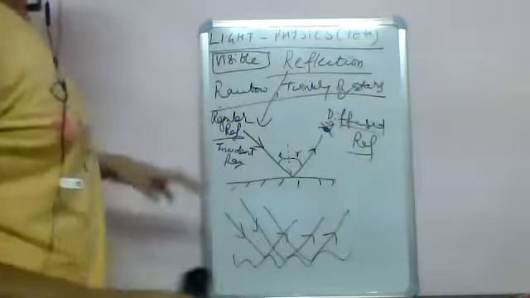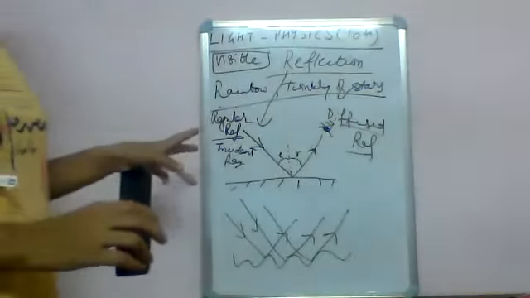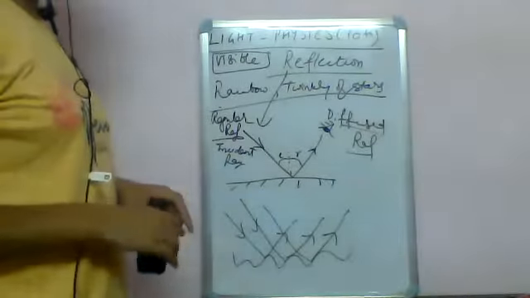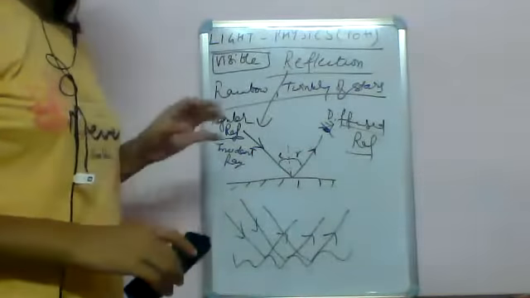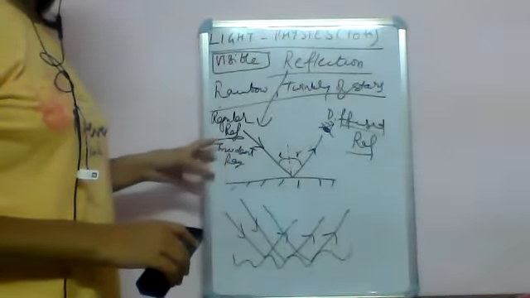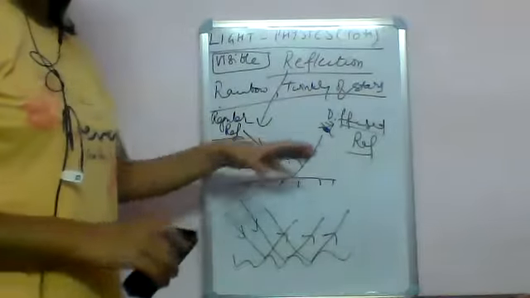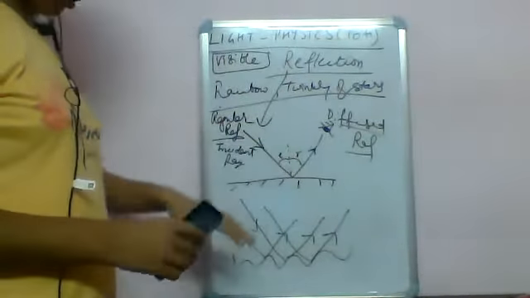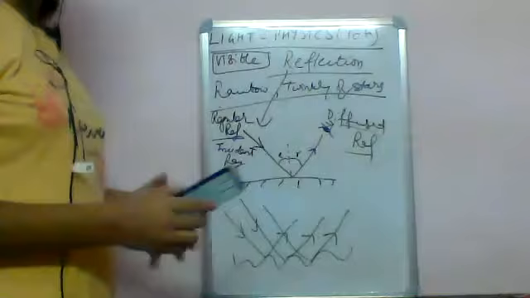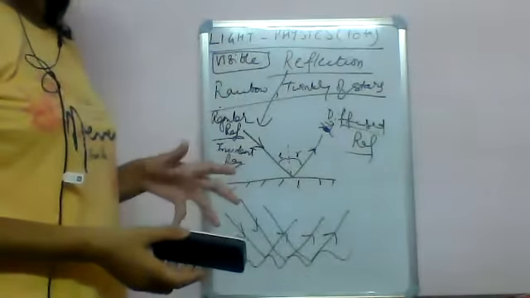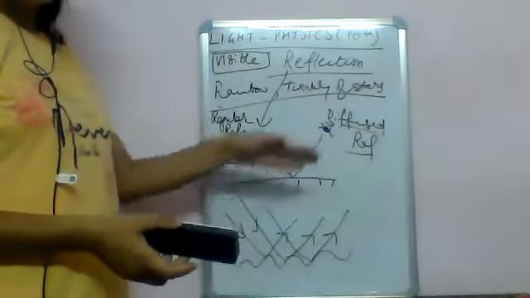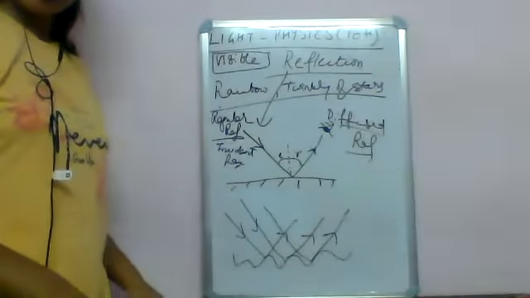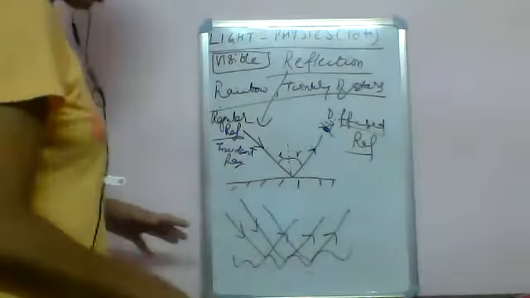So there are two kinds of reflection: regular reflection and diffused reflection. Regular reflection always occurs when the surface is smooth, like this surface. Any other surface which is rough, like on hills, will be a rough surface.